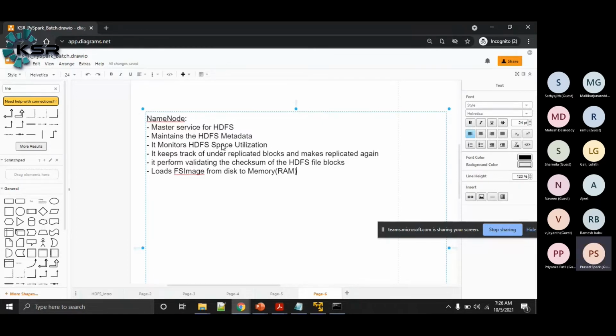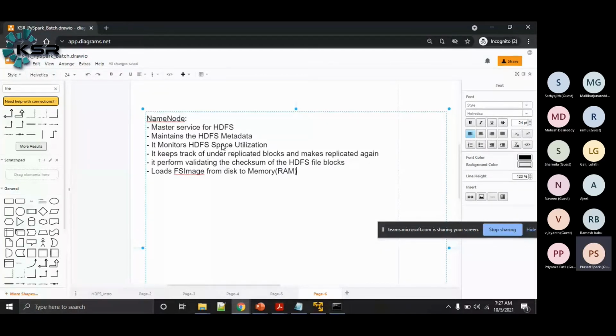If it kept it in a file, then with a huge volume of data, with hundreds to thousands of blocks for each file, reading this information from the file every time would be time-consuming.